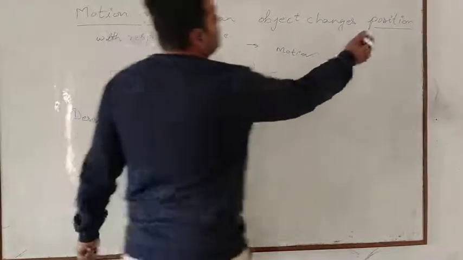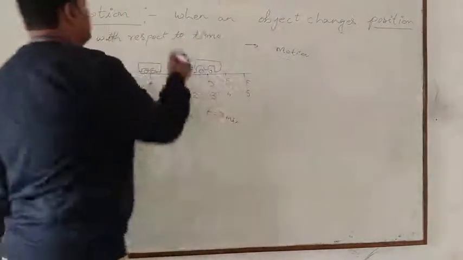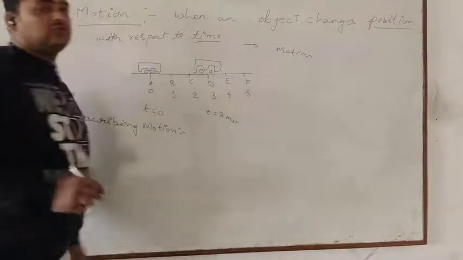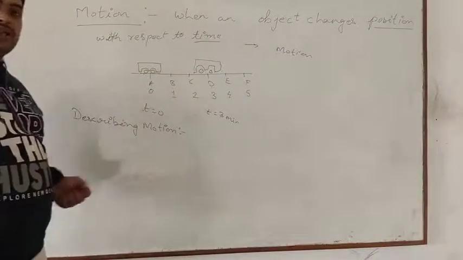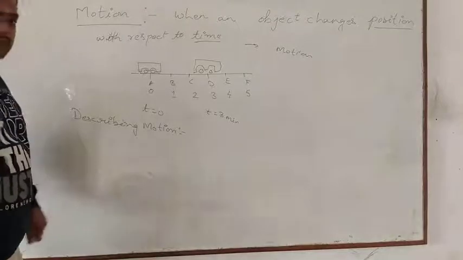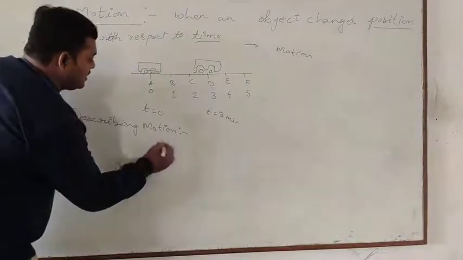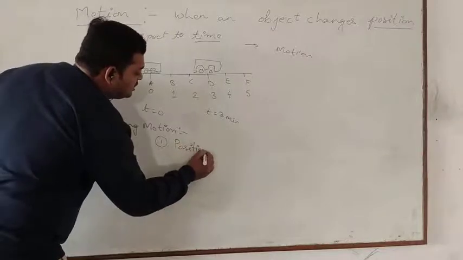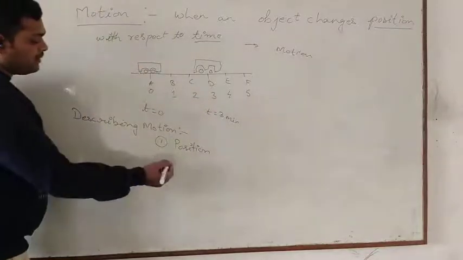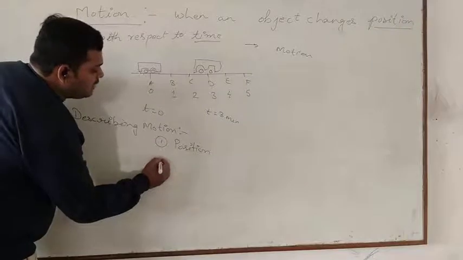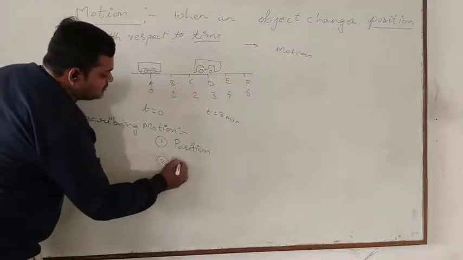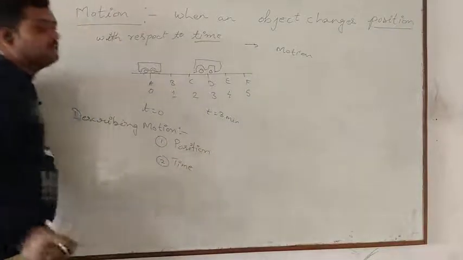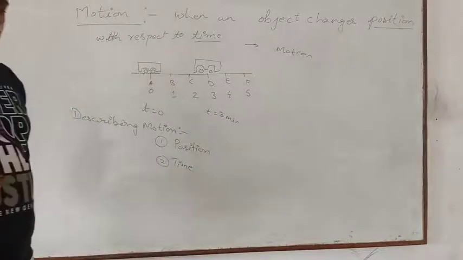So these are, the first one is your position, and then next is your time. So these are the two things that we have already encountered. To describe motion, we first need to identify the position of an object, and after that we need to identify the time. So these are the two things that we initially need to describe motion.